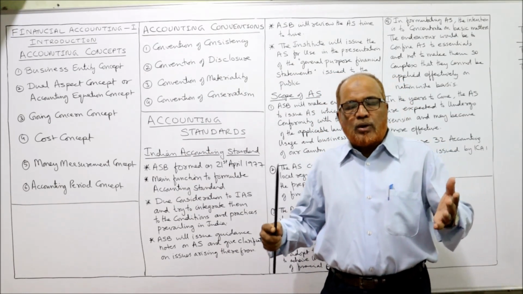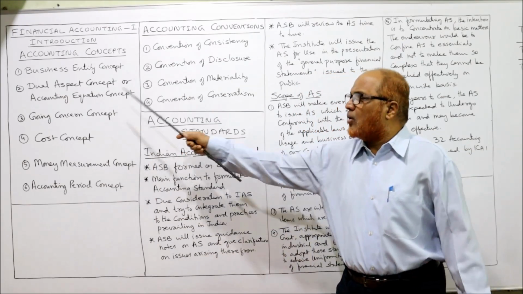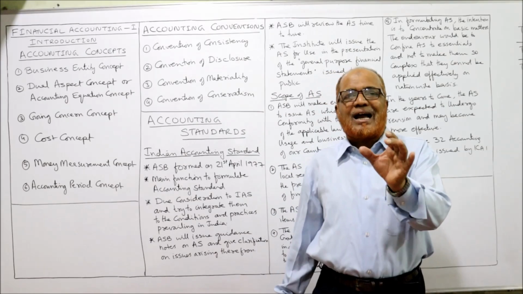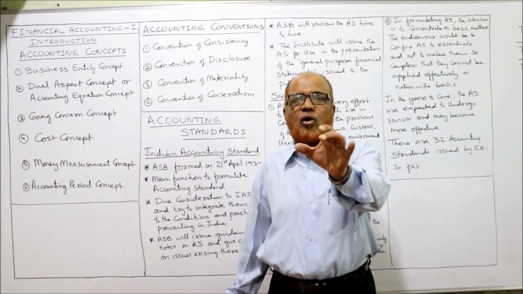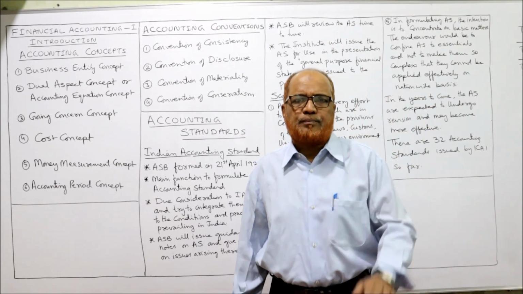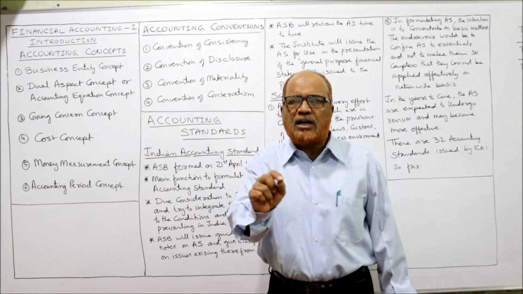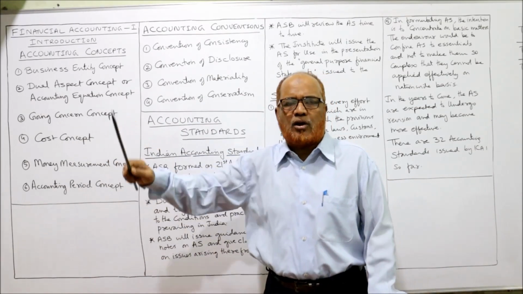Now, a student must know what is the difference between concepts and conventions. Accounting concepts are those conditions or assumptions which are followed by accountants throughout. Throughout means always. Whenever he is doing accounting work, he has to follow accounting concepts.